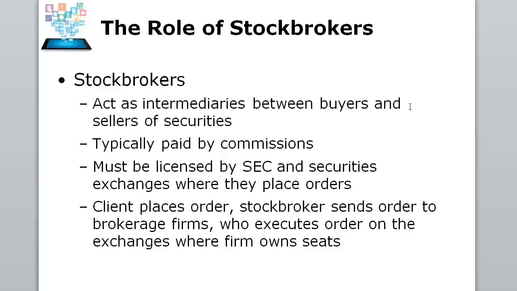Now, if you're going to be buying any types of bonds or stocks in the stock market, you're going to need a stockbroker. The stockbroker is the financial intermediary between you, the buyer, and the seller of securities. So you need the stockbroker sort of like a middleman to make the transaction, like a real estate agent that connects the buyer to the seller, and they earn a commission. Stockbrokers have to be licensed by the SEC, and they're going to place the orders and connect you to the brokerage firms, because you are not allowed to talk to the brokerage firm directly yourself. You have to have a stockbroker place the orders for you to a brokerage firm that has a seat on the exchanges.